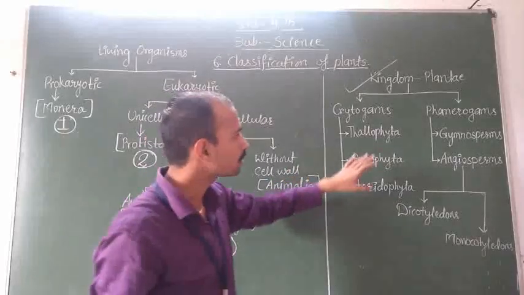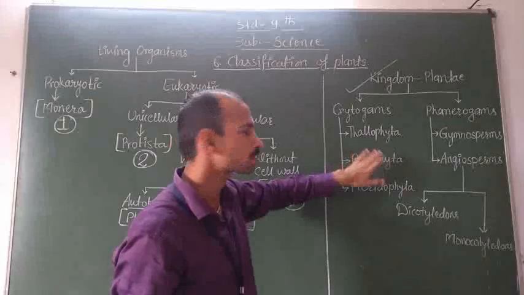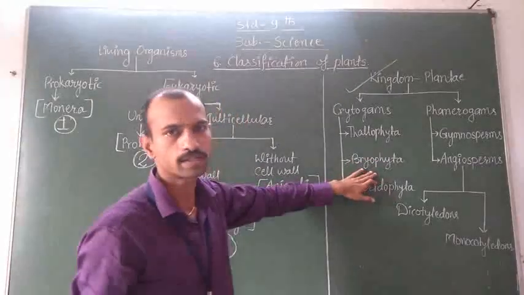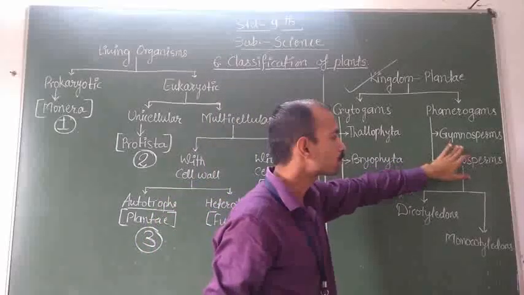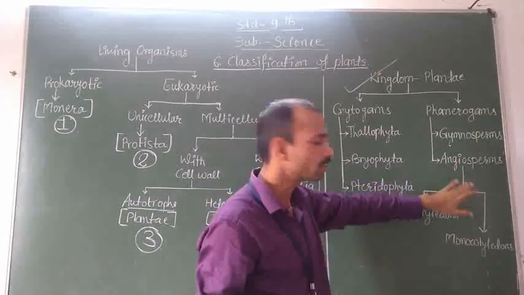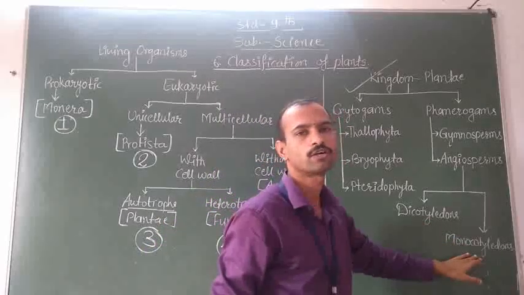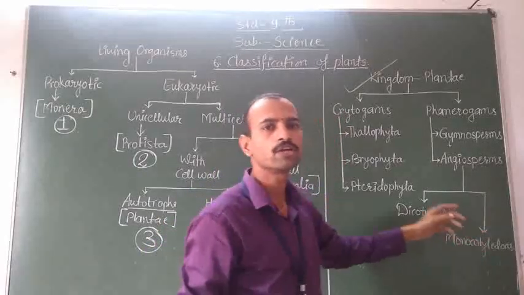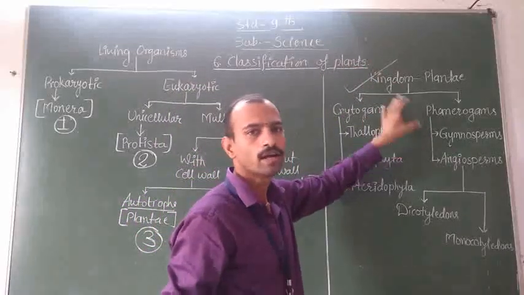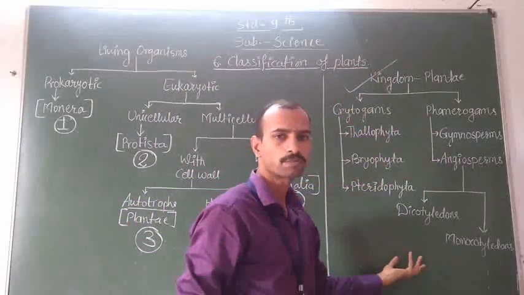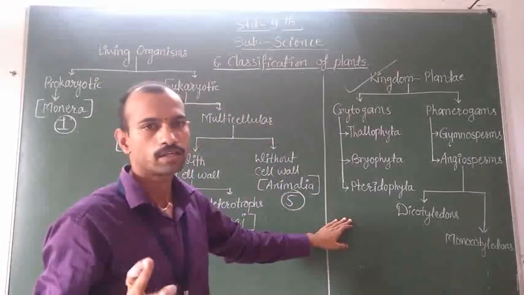In this chapter we will discuss Thallophyta, their characteristics, Bryophyta, their characteristics and examples, Pteridophyta, then Gymnosperms, Angiosperms, their characteristics, and all about dicotyledonous and monocotyledonous plants. In the next video, we will discuss the characteristics of kingdom Plantae and their subkingdoms and remaining characteristics. Okay, thank you so much.